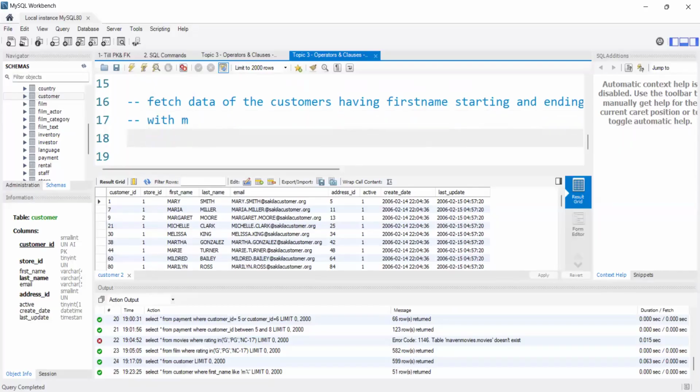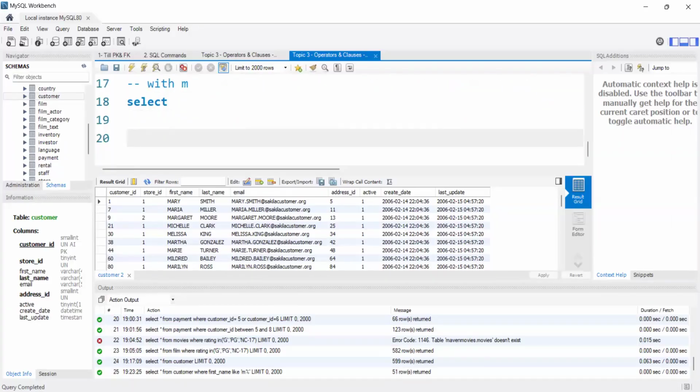How to write this? M%M. Words starting with M and ending with M would be like mom, mum, like that. It should be anything in between. Any number of characters can be there, but the first and last letters should be M.